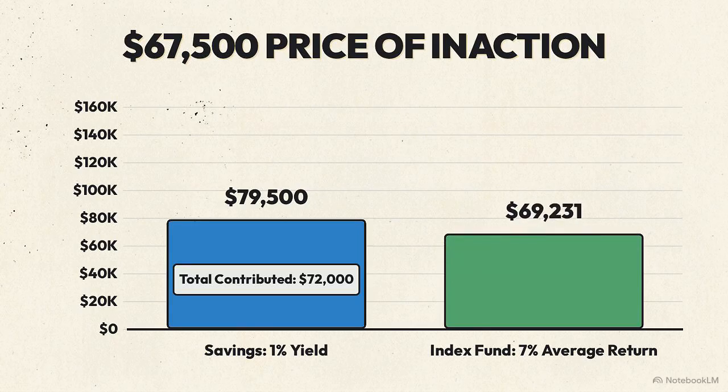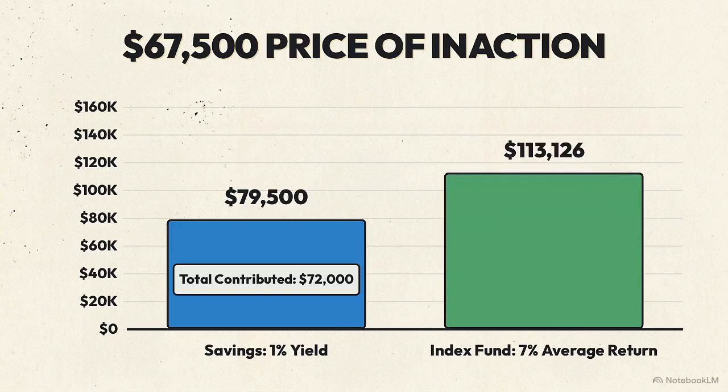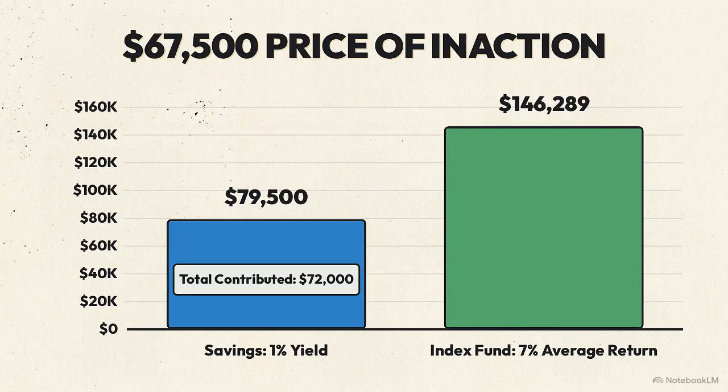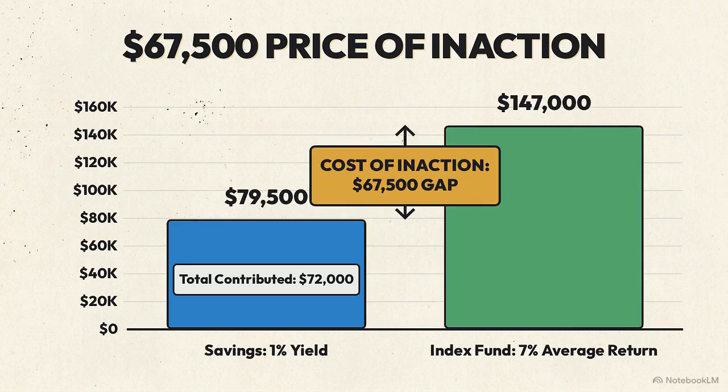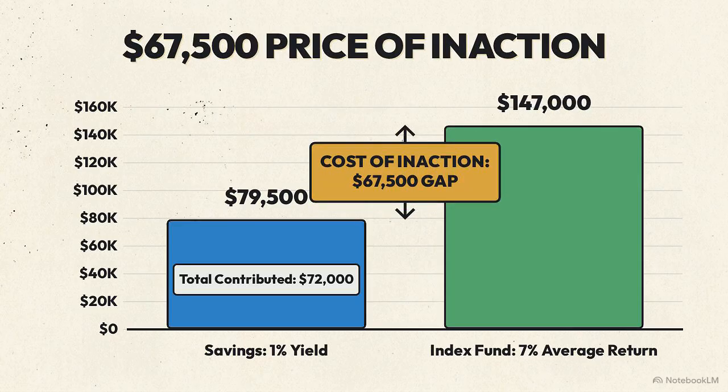Compare that to the investment path. If that same $300 a month goes into an index fund at a historical average annual return of 7%, that $72,000 contribution turns into $147,000. The difference is $67,500. Same person, same monthly effort. That gap is the literal price tag of inaction.